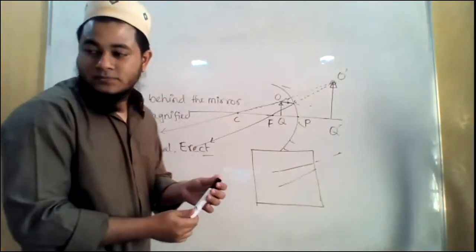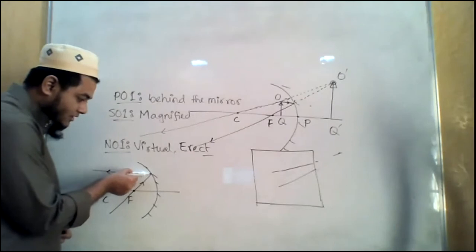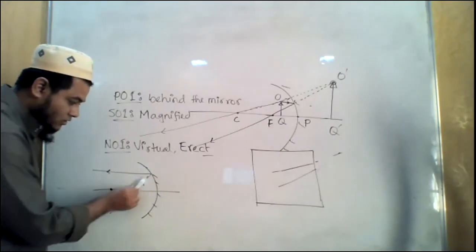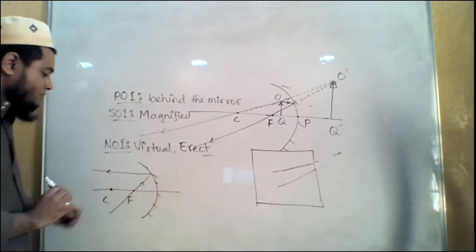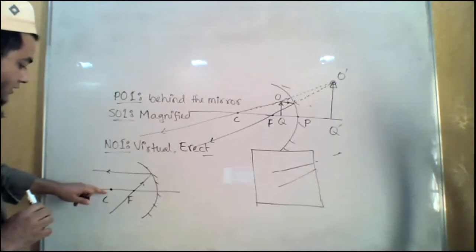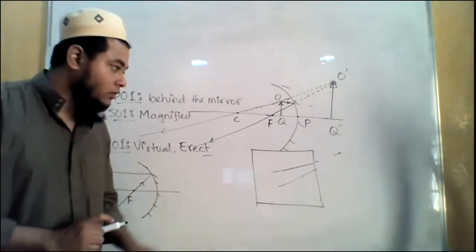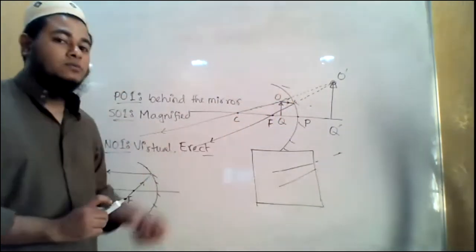Okay. So it will be the opposite. When the light ray incidents parallel to the principal axis, then after reflecting, it will pass through the principal focus, and when it incidents through the principal focus, then it will pass parallel to the principal axis, right? But what will happen when the ray incidents along the center of curvature, not through the principal focus? That time it will be reflected back along the same way.